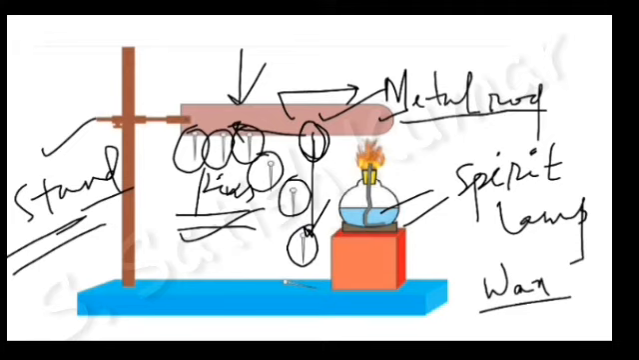This is the thing happening here. Why is the wax melting? We are not supplying heat to the wax. We are supplying heat to the end of this metal rod, which means heat is transferred from this end to this